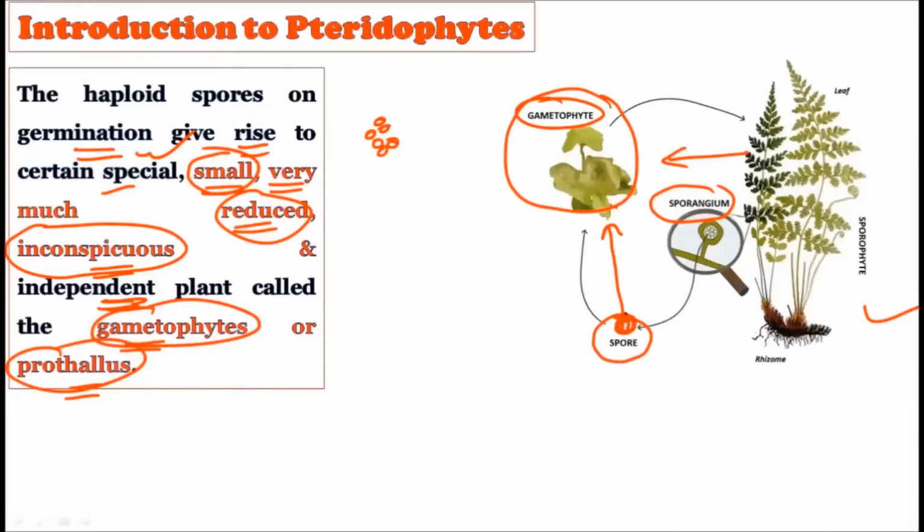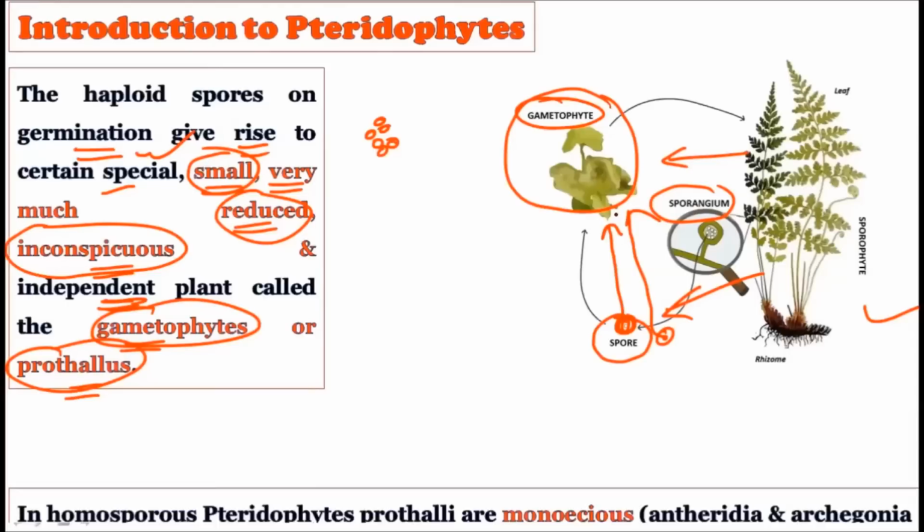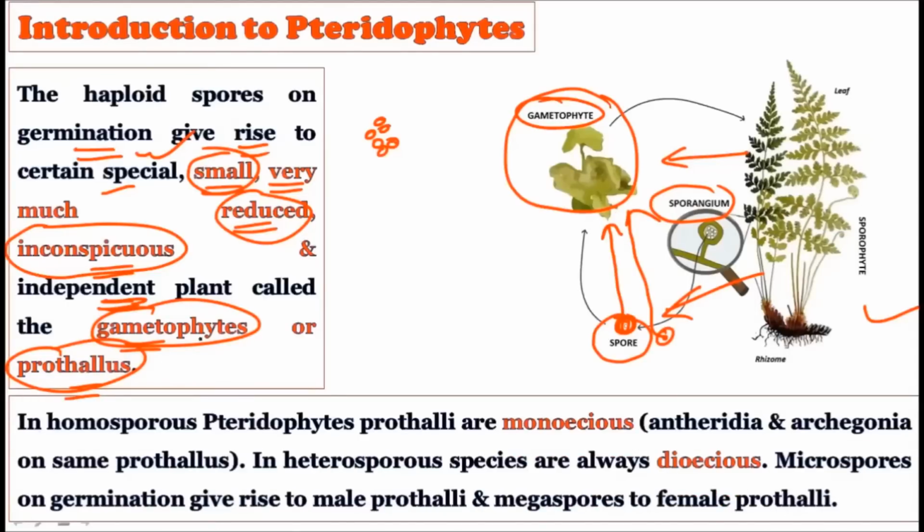So the spores coming out of the sporophytic plant body germinate to give rise to the gametophyte. In pteridophytes the gametophyte is small, very much reduced, inconspicuous, and an independent structure. This structure is called the gametophyte or the prothallus. Now see, in the homosporous pteridophytes, the prothalli are monoecious, that is, the antheridia and the archegonia are on the same prothallus. This is very much important.